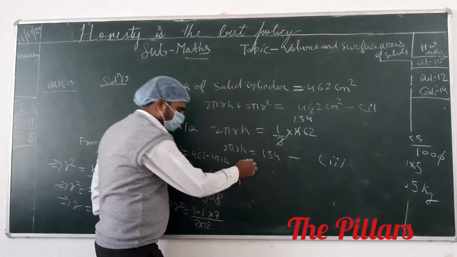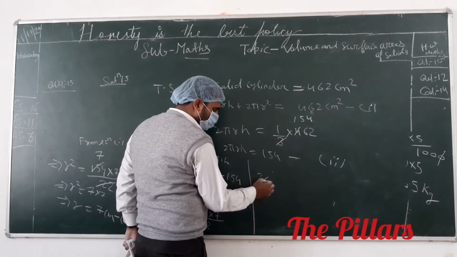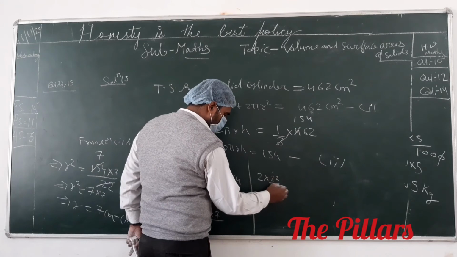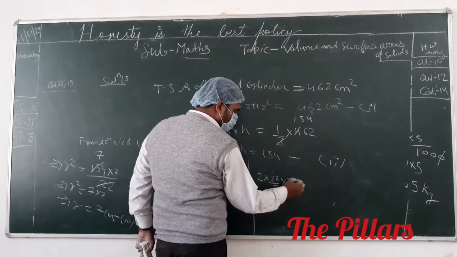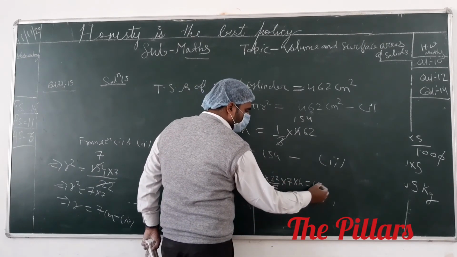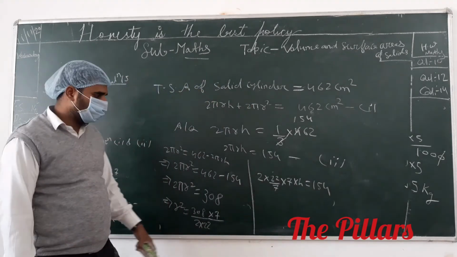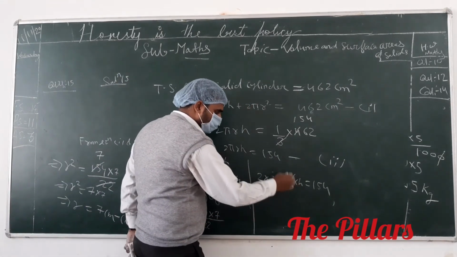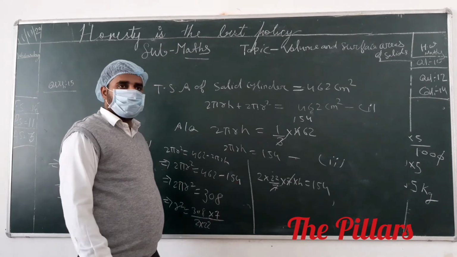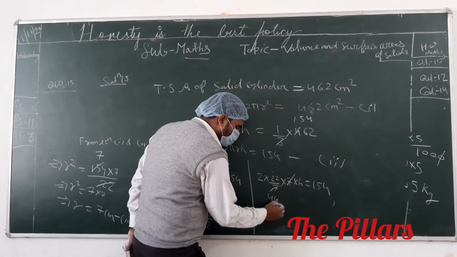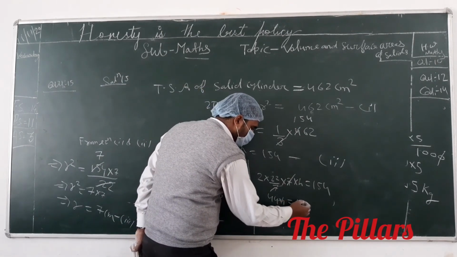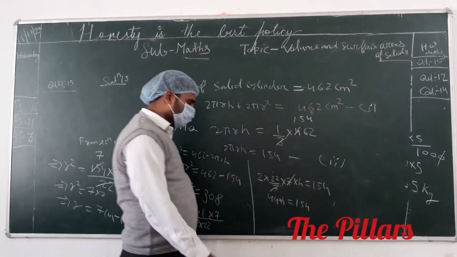Value of h: 2 into 22 by 7 into 7 into h equals 154. 7 and 7 cancel out. 2 twenty-twos are 44, into h equals 154.